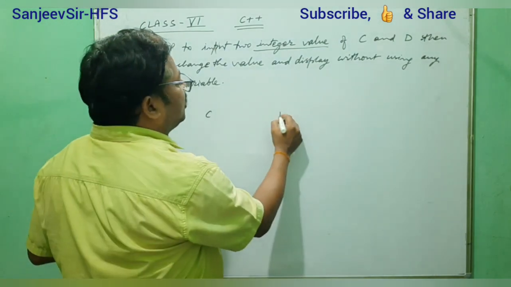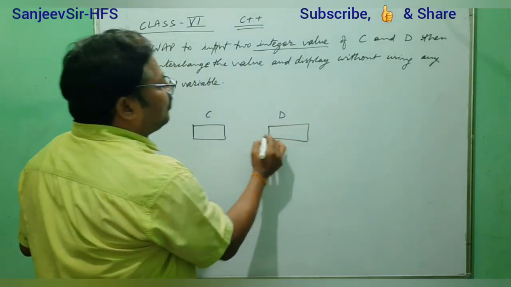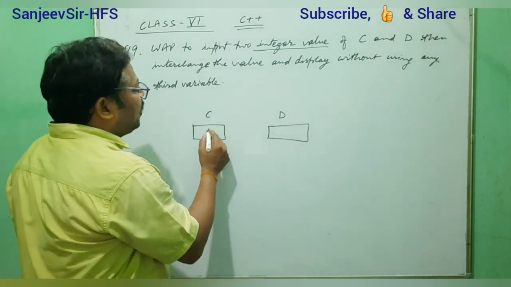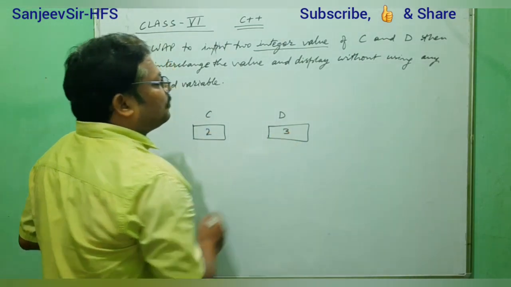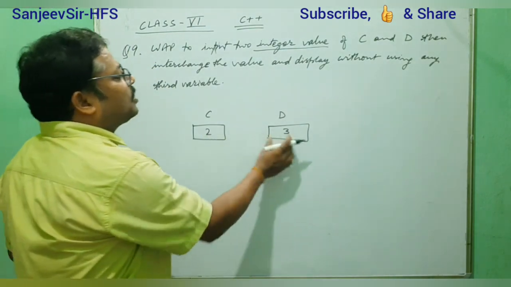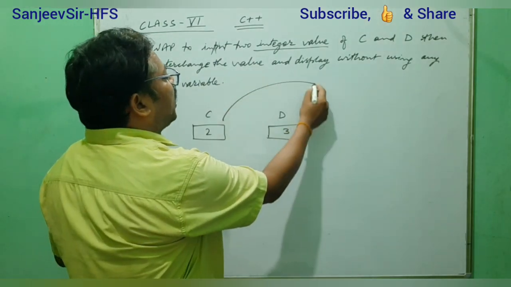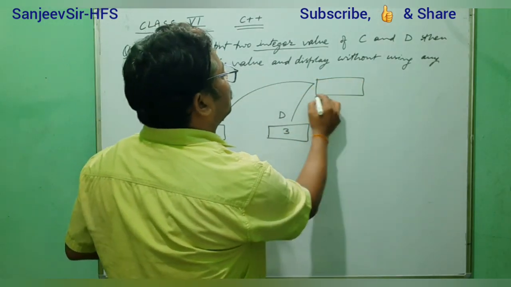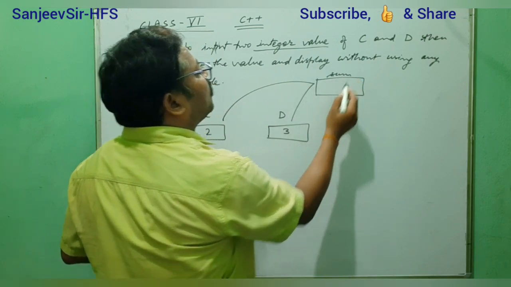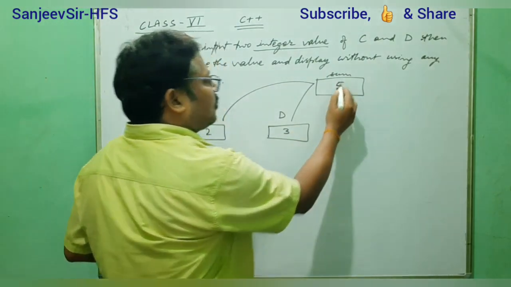If we have C and D, the two values, without using a third variable, let's say this is 2 and this is 3. The addition of these two, the sum, will be 2 plus 3, 5.